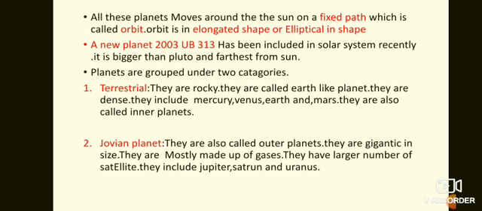Next is the Jovian planets. Jovian planets include Jupiter, Saturn, Uranus and Neptune. They are especially made out of gases, not rock, though not fully gases, about half gas. They are bigger than the terrestrial planets.